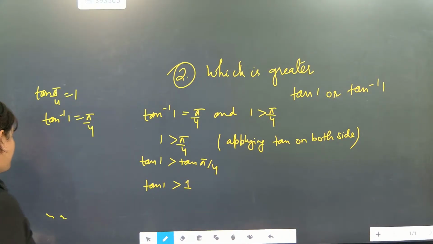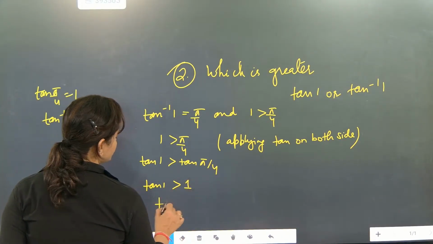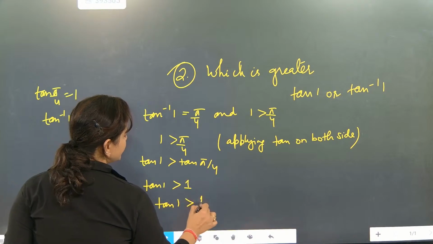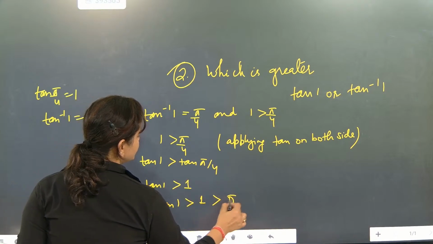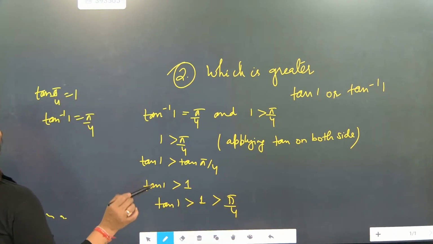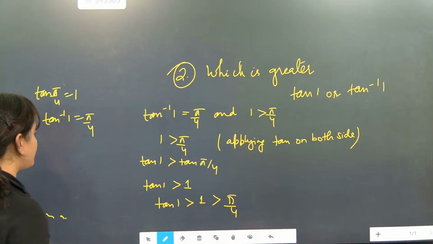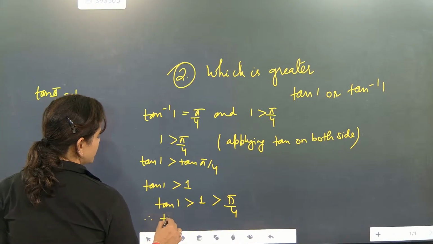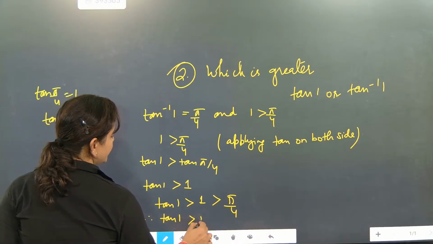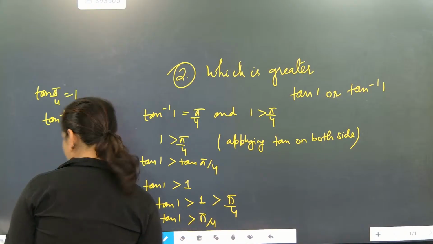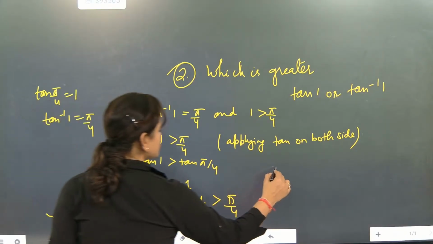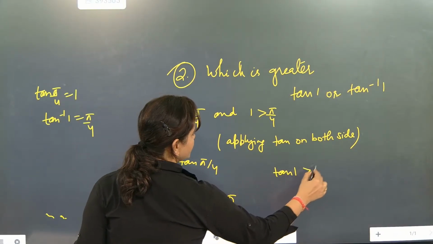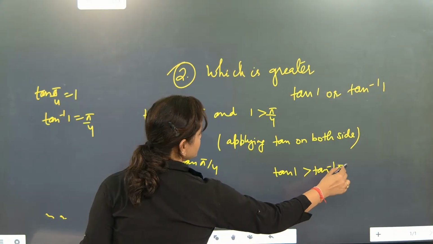So we came to one conclusion that tan 1 is greater than 1, and 1 is greater than pi by 4. Understood or not? So the final conclusion is tan 1 is greater than pi by 4, that means tan 1 is greater than tan inverse 1.